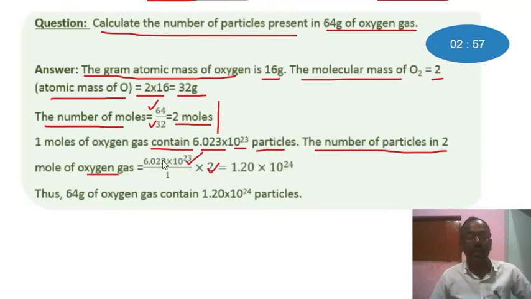After the simple multiplication, we get 1.20 into 10 to the power 24. Thus, 64 gram of oxygen gas contains 1.20 into 10 to the power 24 particles. Hope there is no problem to understand the solution of this step.